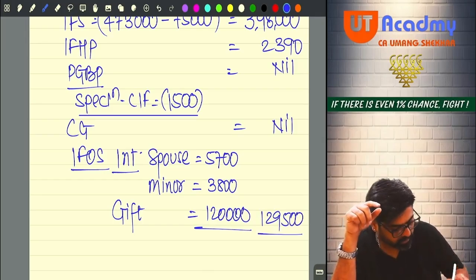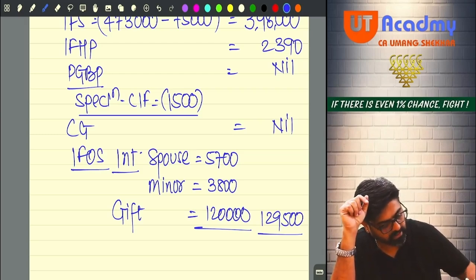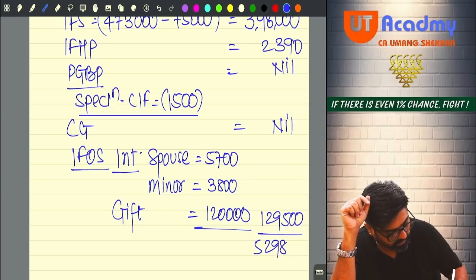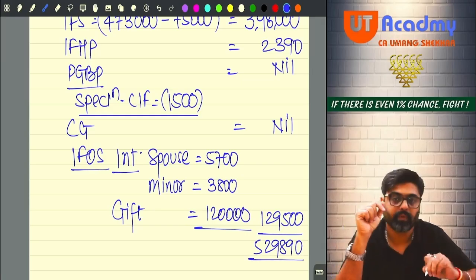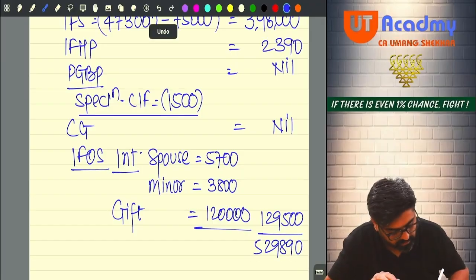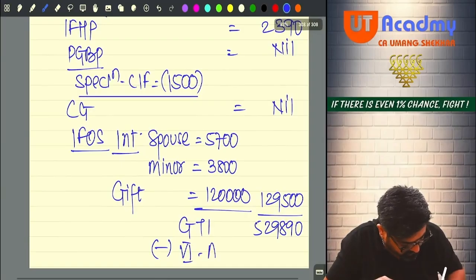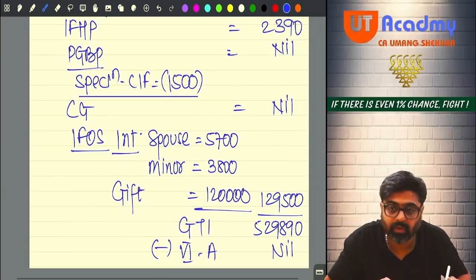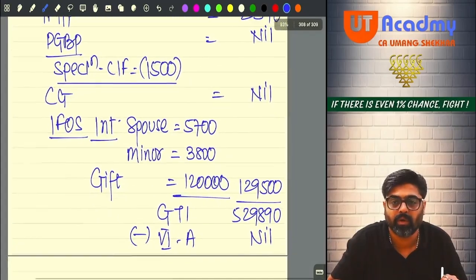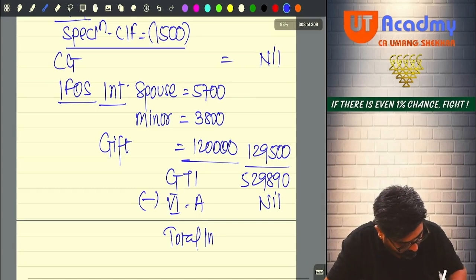1,29,500. Now can you please total 1,29,500 plus 2,390 plus 3,98,000 will give you 5,29,890. Got it, sir? This will be your GTI. And my dear friends, chapter 6A deduction you cannot claim here. 80C will not be allowed. That 50,000 which you claim, no, will not be allowed here. So your total income finally will be 5,29,890.